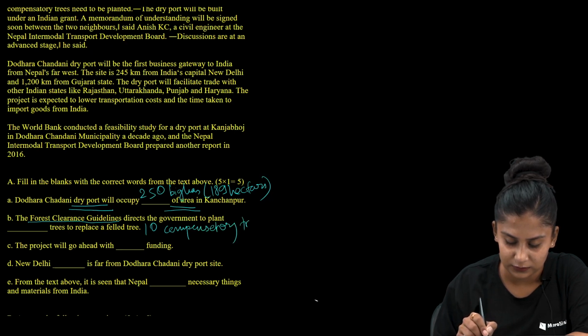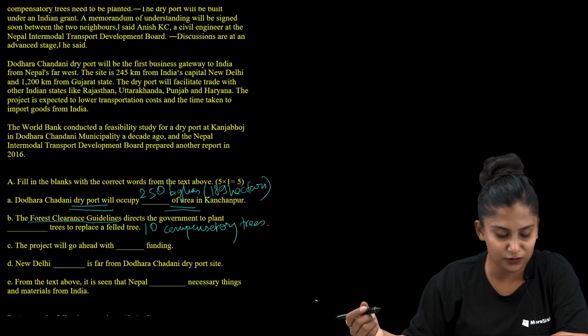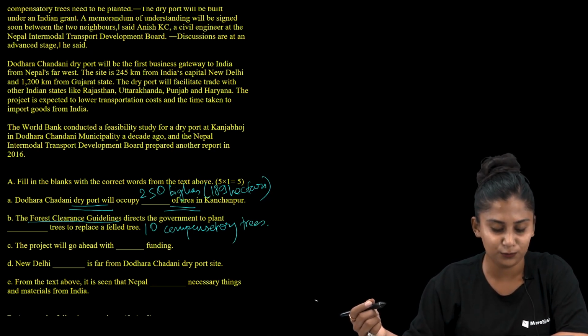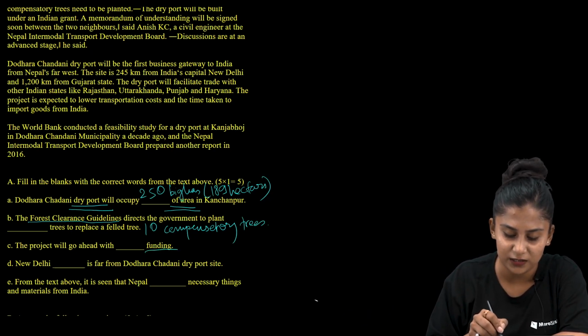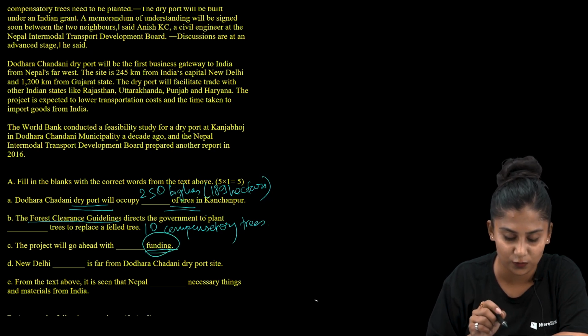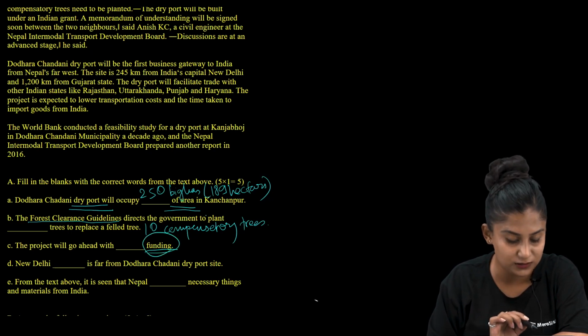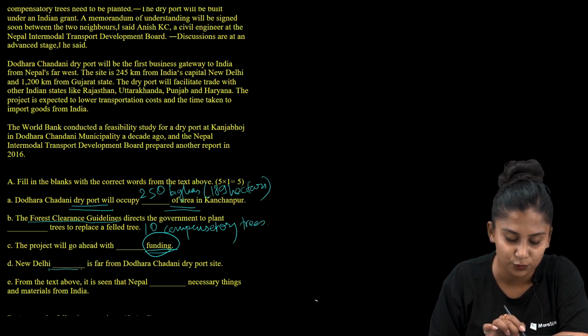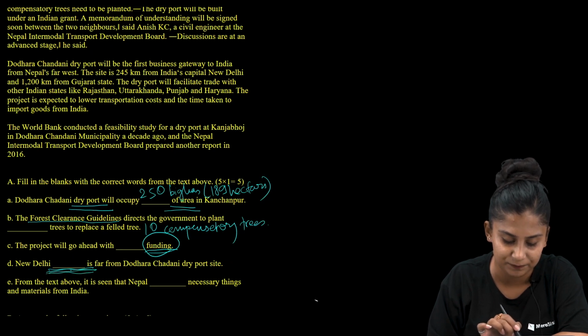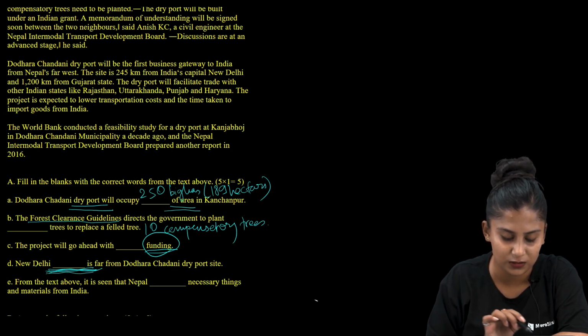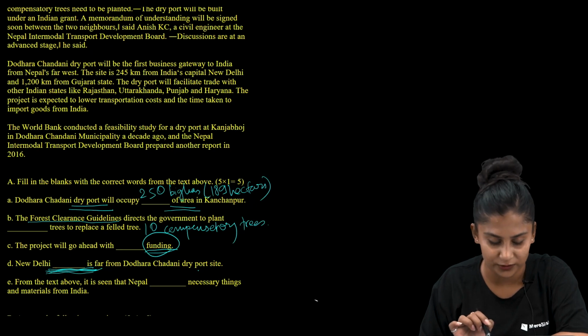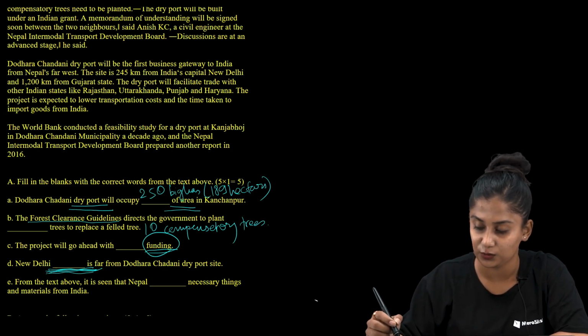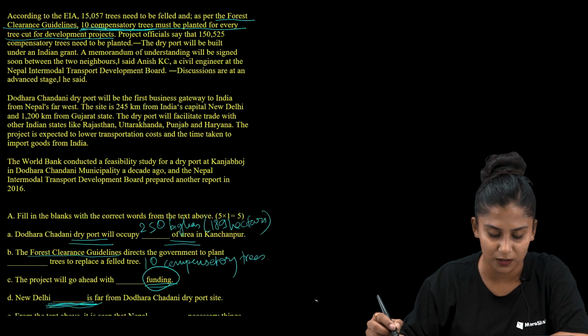compensatory trees. Now the question number C reads, the project will go ahead with dash funding. Let us mark funding as a keyword over here, and let us go to question number D as well. New Delhi is dash far from Doraha Chandani dry port site. So we are supposed to know the distance, that is kilometers, right? We are supposed to know the distance between New Delhi and the Doraha Chandani dry port. So first of all, let us know about the funding itself.